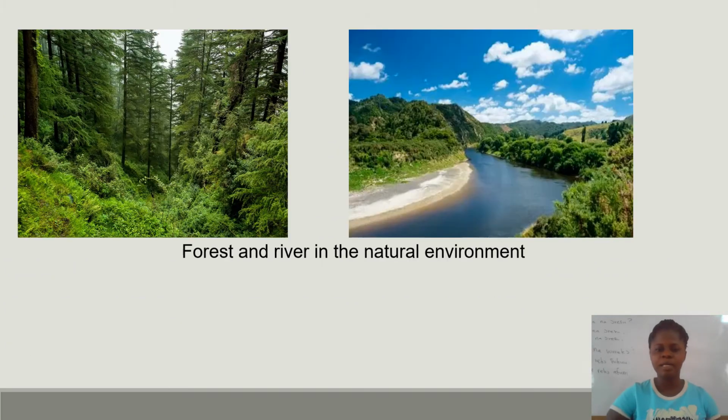Now in the pictures there, you can see we have the forest and then the river. The forest and the river are parts of the natural environment. They are part of the things that make up the natural environment. Can you mention any other thing that makes up the natural environment?